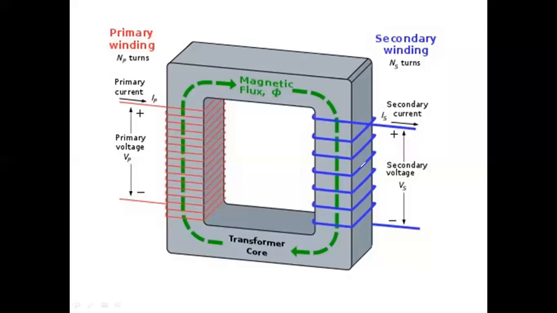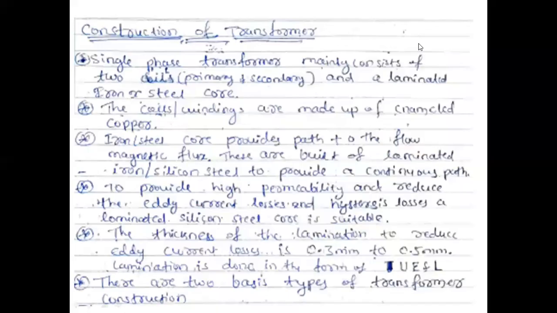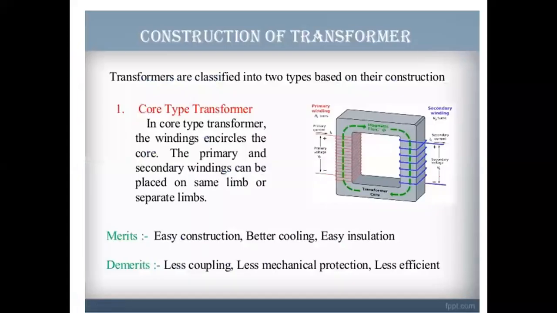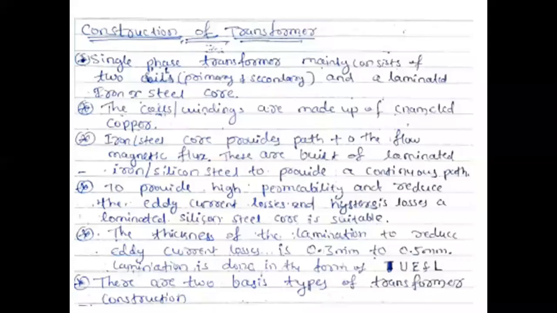You have to remember this simple theory. Here there are fewer turns on the secondary and more turns on the primary side. So higher voltage is given to the primary and lesser voltage will be transferred to the secondary. So we call it a step down transformer. Is it clear? Any doubt?